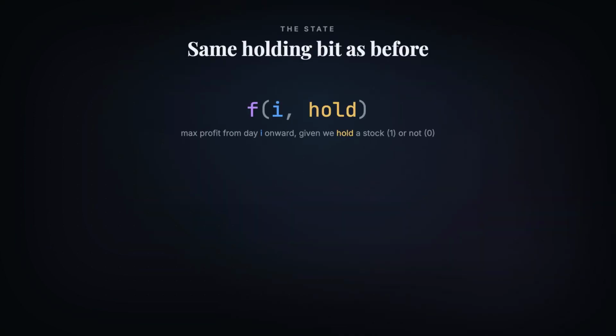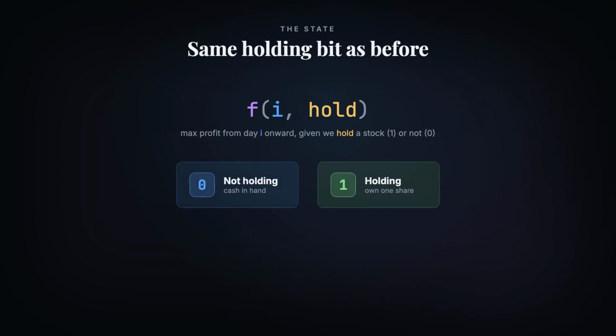Let's define the state. F of I, hold, is the maximum profit from day I onward, when we are either holding a stock or not. Notice, the cool down does not add a new state. It lives inside a transition.